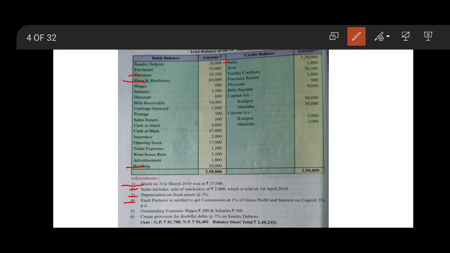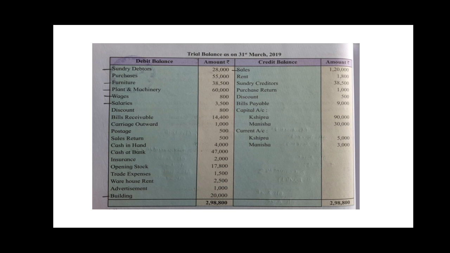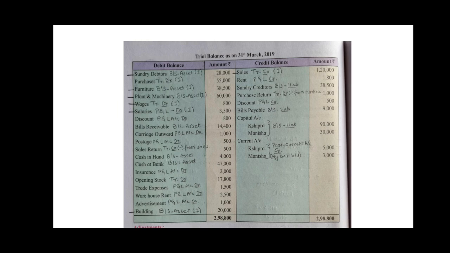So these 3 are our fixed assets, and depreciation is charged on them. Fourth one, each partner is entitled to get commission at 1% of gross profit. This adjustment can be done as and when we get the gross profit. And further it is written that interest on capital is 5% per annum, so mark capital. Next is the fifth one, outstanding expenses on wages and salaries, so mark wages and salaries here. Last, create provision for doubtful debts at 3% on debtors, so mark the debtors here. In this way our markings will be done.